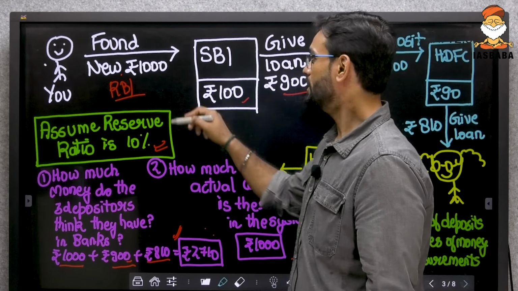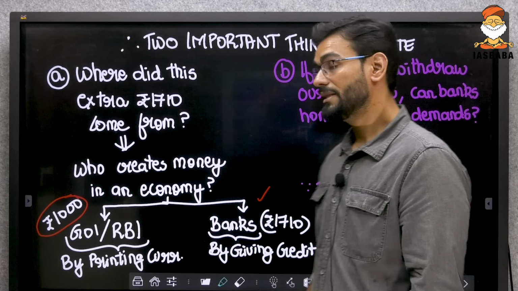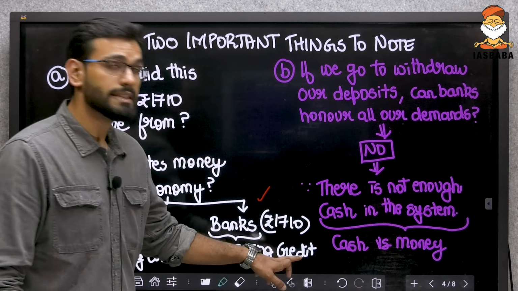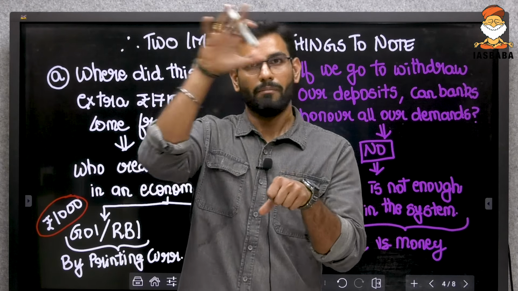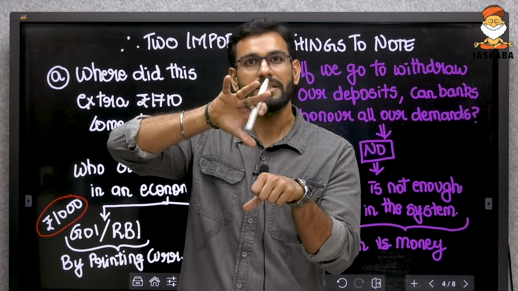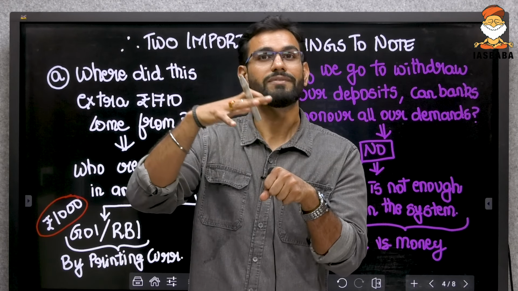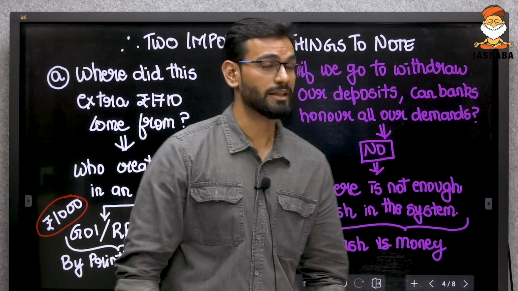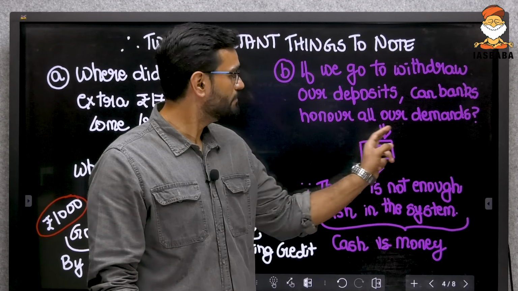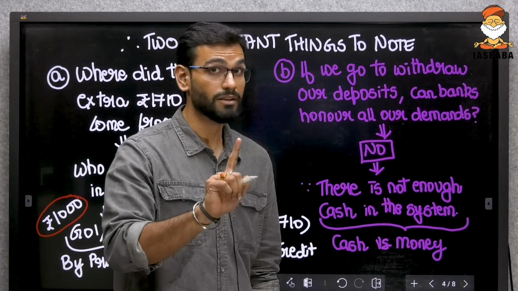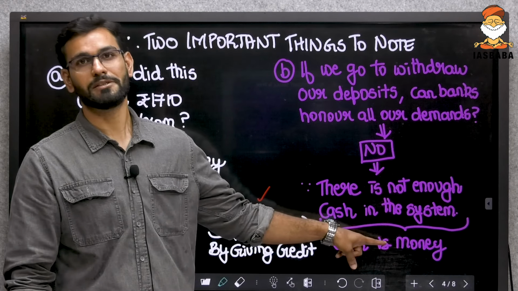But after that, how did this extra 1710 get created? Banks created that by giving credit. So, in an economy, money is created by two entities, RBI and government who create cash and banks who give credit. I hope you got that point. Then, today if we go to withdraw our deposits, can the banks honor all our demands? No. Why? Because there is not enough cash in the system.